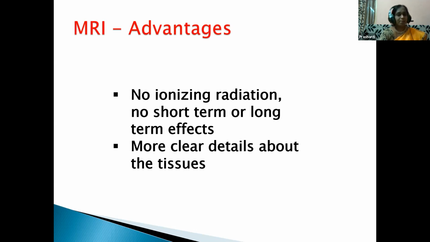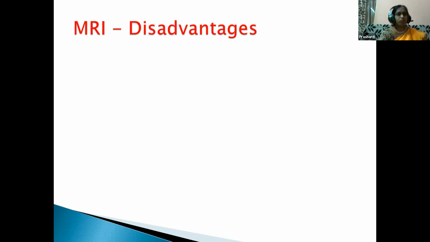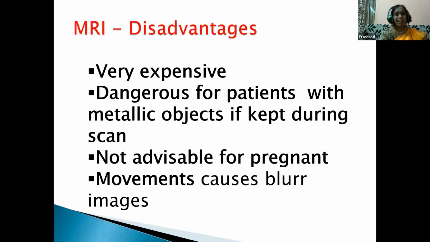Okay, so here a magnetic field is being used, children, and not only a magnetic field, we are also using a computer and radio waves, so no ionizing radiations. Okay, so there are some disadvantages also, children. It is really very costly, and also if knowingly or unknowingly he keeps metallic objects with him during the scan, they get attracted to the machine and the person will fall into problems.